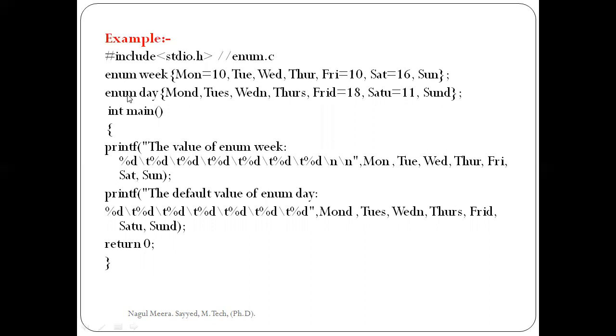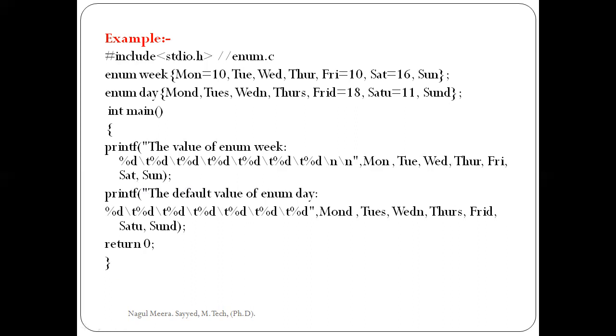And the second one is enum day, that is Monday, Tuesday, Wednesday, up to Sunday, semicolon. In main, printf the value of enum week. So I am printing the values of those particular days, and also the values of enum day. So I am printing this week as well as day. Finally, termination.